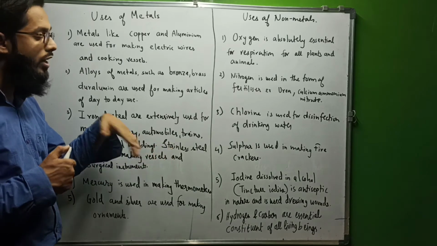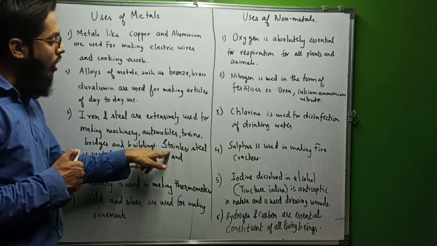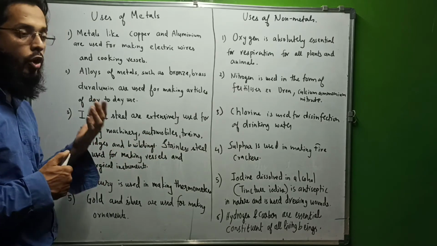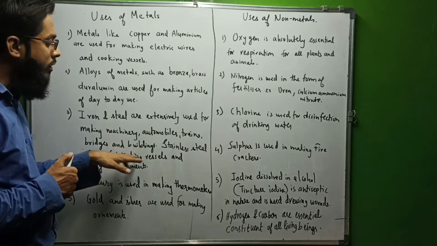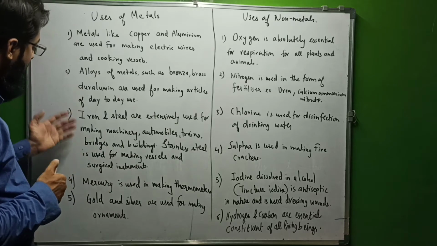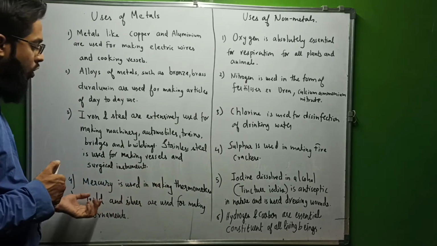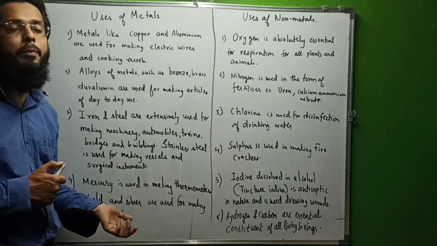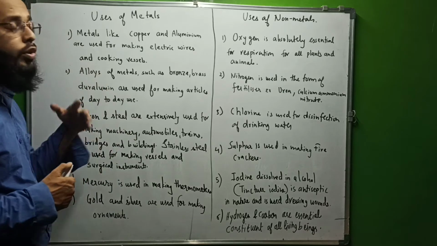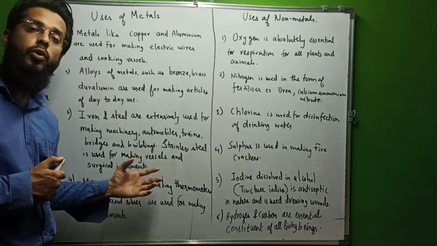So stainless steel is very hard, and very good in tensile strength. Also it can be used in surgical instruments, like in operations, also in making vessels, utensils at home. So this was about the metals. Mercury we already know, it is used in thermometers. Gold and silver are used for making ornaments, platinum also, rhodium also, and there are so many others. And also you can write the uses of metals. If you know, you can add some more.